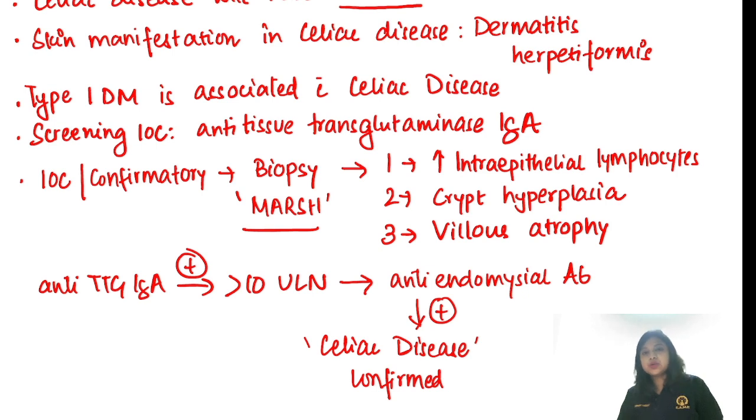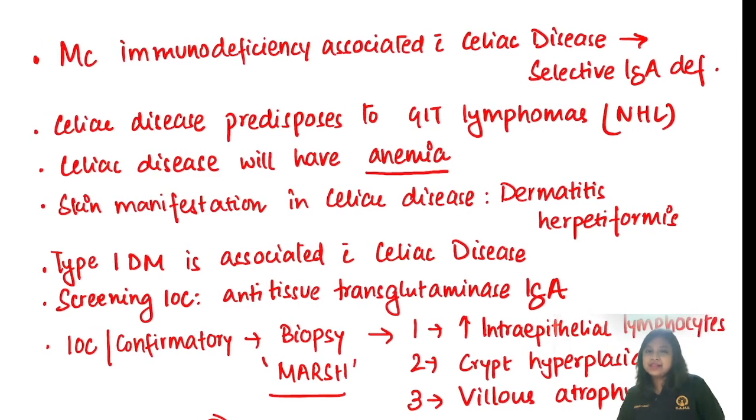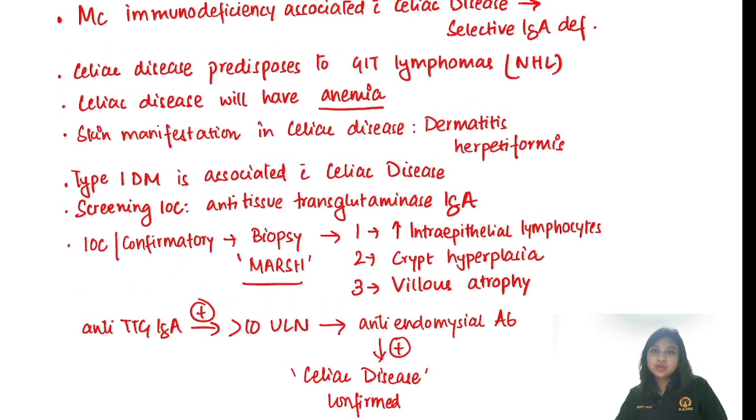Type 1 diabetes mellitus is associated with celiac. Skin manifestations, plenty are there. Most important, dermatitis herpetiformis. And we have GIT lymphomas over here, anemia, and selective IgA deficiency. The presentation can be constipation, diarrhea, alternating bowel habits, abdominal pain, abdominal distension, anemia, short stature. There can be headache, mouth ulcers, and also ataxia, and other autoimmune diseases can be associated with it. All these are findings that you can get in celiac disease. Okay. And it is quite prevalent in North India.